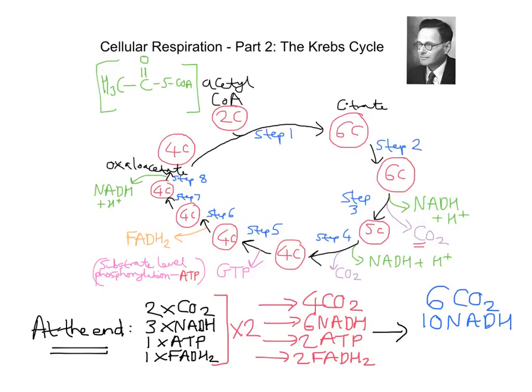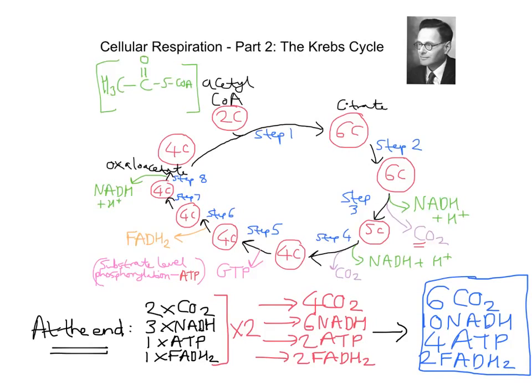In the first stage of glycolysis we used 2 ATP but made 4, so we've got a net gain of 2, plus the 2 now, so a total of 4 ATP, and we have the 2 FADH2. So here in blue is our net gain. If we consider glycolysis, the link reaction and Krebs cycle, this is what we've produced up until now. The CO2 is released as waste. The ATP we're going to use as energy.